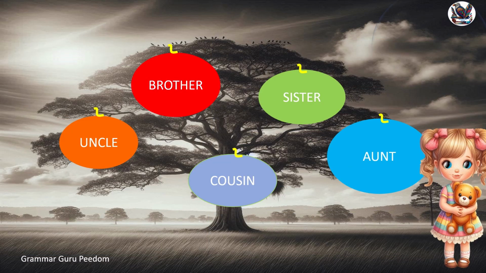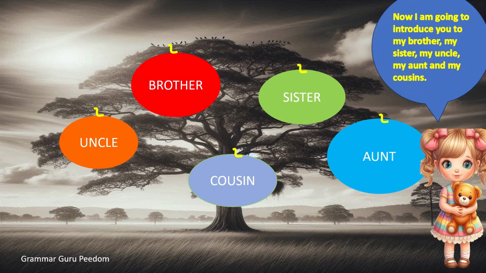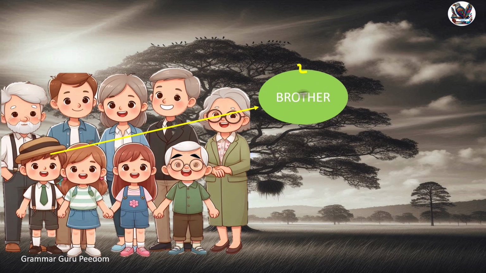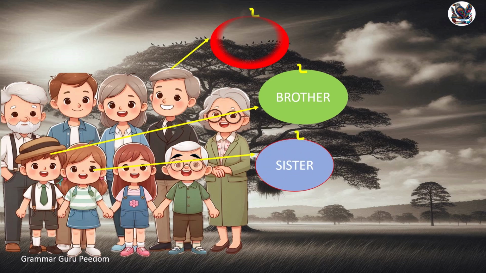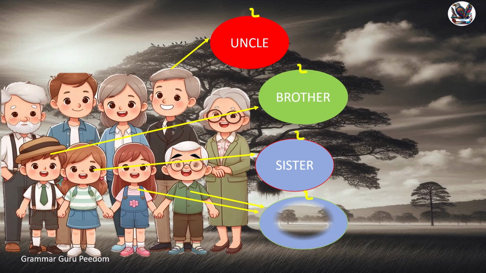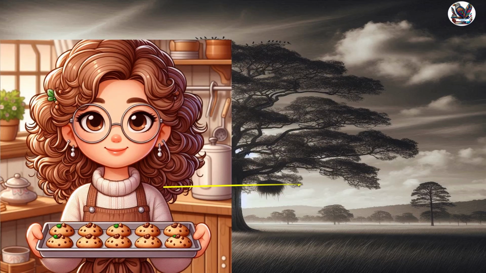Now, I'm going to introduce you to my brother, my sister, my uncle, aunt, and my cousins. This is my brother. This is my sister. This is my uncle. These are my cousins. And this is my aunt.